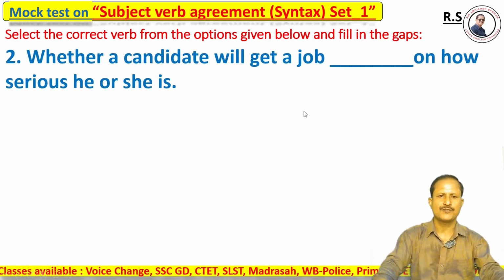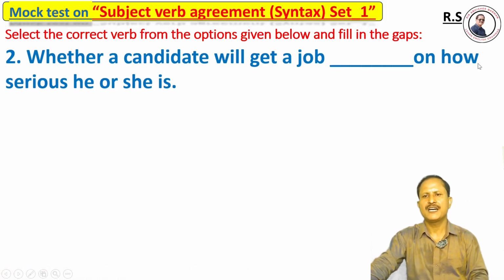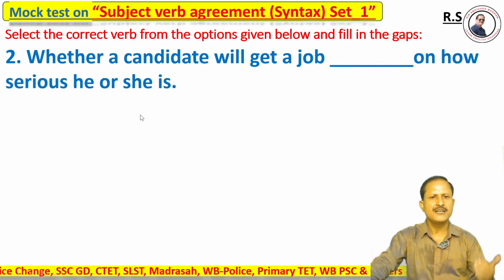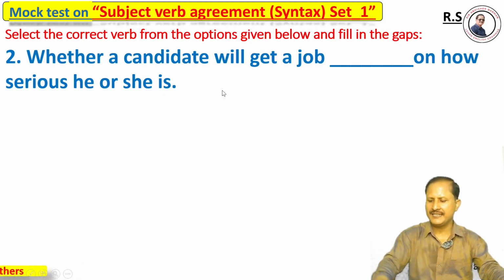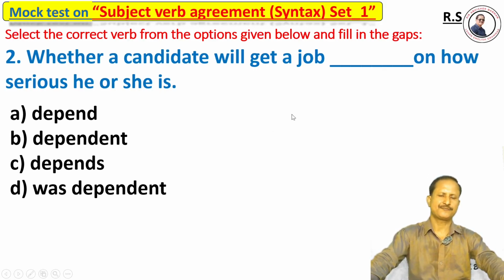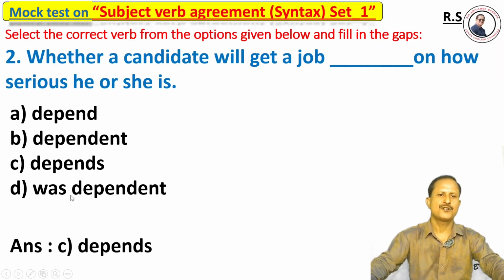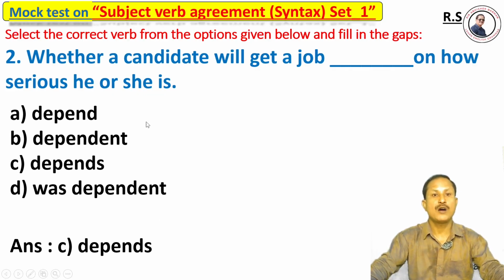Now, question number two. Whether a candidate will get a job dash on how serious he or she is. Options: option A, depend. Option B, dependent. Option C, depends. Option D, was dependent. So the correct answer is option C, depends. Why?